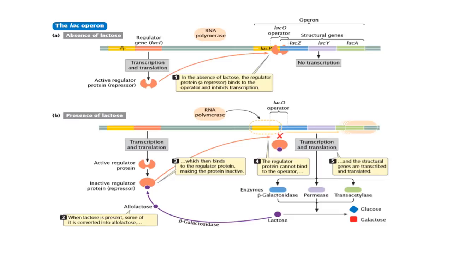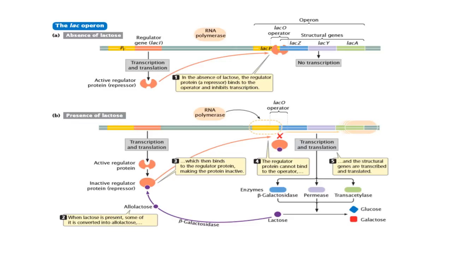As I told you earlier, the lac operon is a negative inducible operon. So here an active regulator protein acts as a repressor molecule that controls the operon, and a certain molecule must be present in order to induce this operon. This molecule is known as an inducer molecule. In the case of the lac operon, it is allolactose. So in the absence of allolactose, the regulator protein binds to the operator region and inhibits transcription.